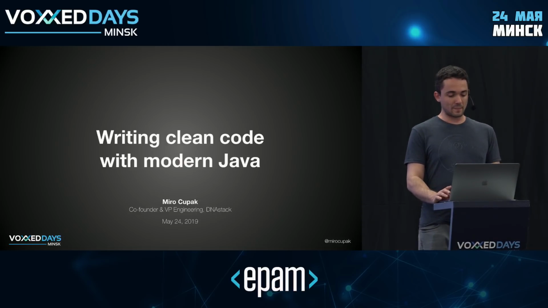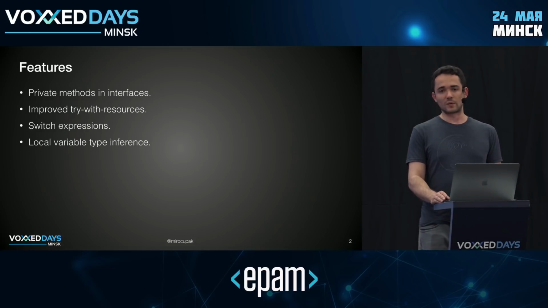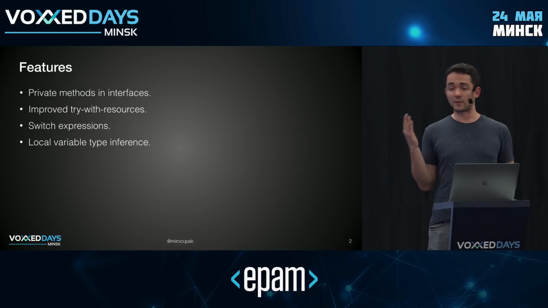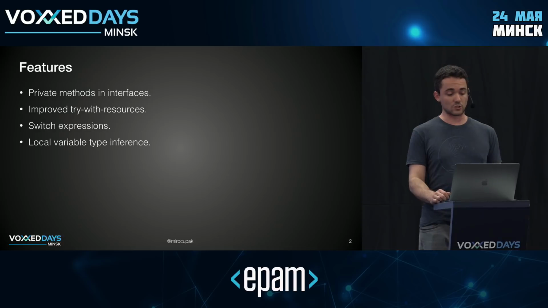Now, these are the things that we're going to talk about today. Of course, we're going to cover local variable type inference, which without a doubt is the biggest language feature that Java got in the last couple of years, so it's certainly worth spending some time on. And that, of course, is Java 10 and Java 11. We're also going to take a look at private methods in interfaces, which is a Java 9 feature, improved try with resources, which is also a Java 9 feature, and switch expressions, which is the Java 12 addition.